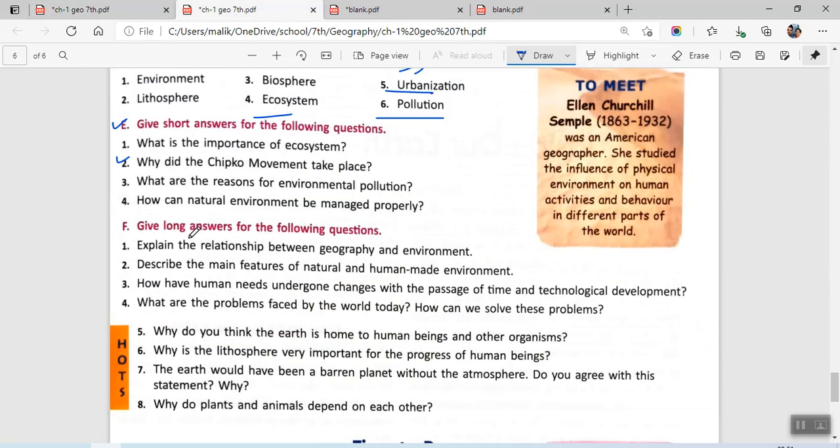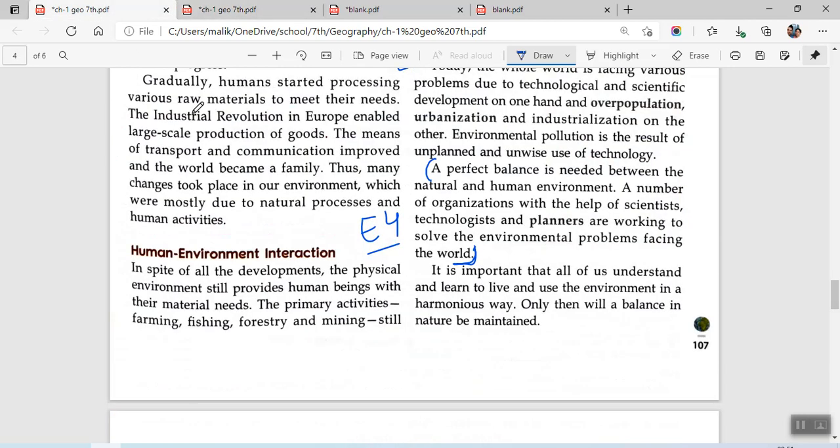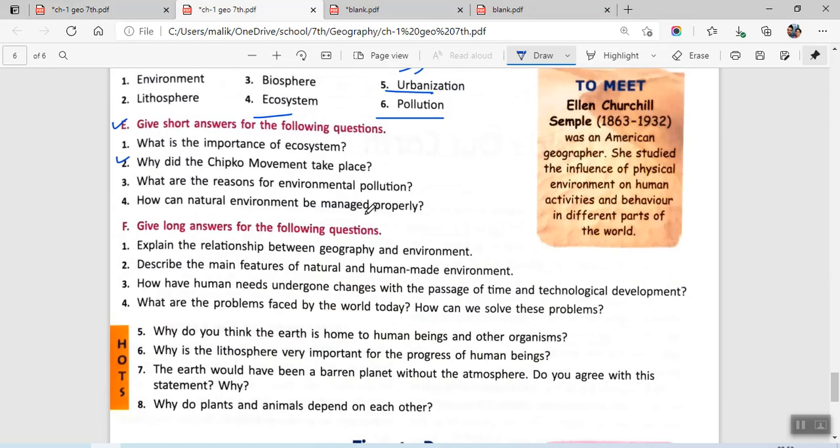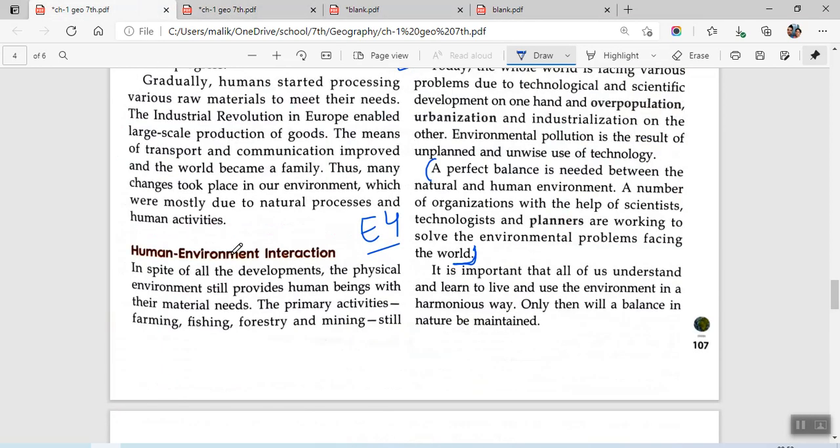Okay, hold on a second. How can the environment be managed properly? Maybe we can find a better answer. It is important that all of us understand and live. Only then can a balance of nature be maintained. Okay, what you do is you leave out this one. In fact, जो paragraph नीचे दिया हुआ है, that is providing a better answer.